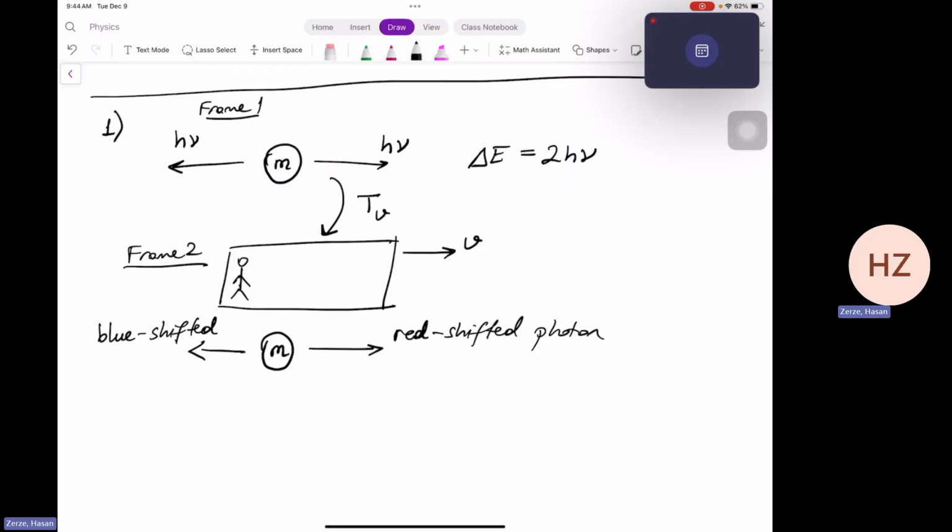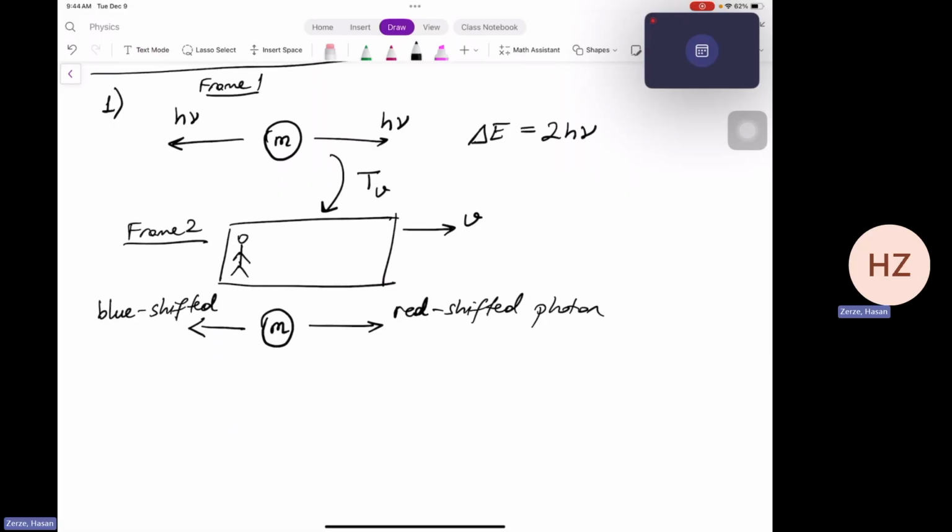We had found already that the redshifted photon will have a frequency nu divided by gamma v times 1 plus v, and the energy of it will be just Planck's constant h times that. And the blue shifted photon will have a frequency of nu divided by gamma v times 1 minus v this time, and multiplied by Planck's constant, it gives us the energy of the photon.